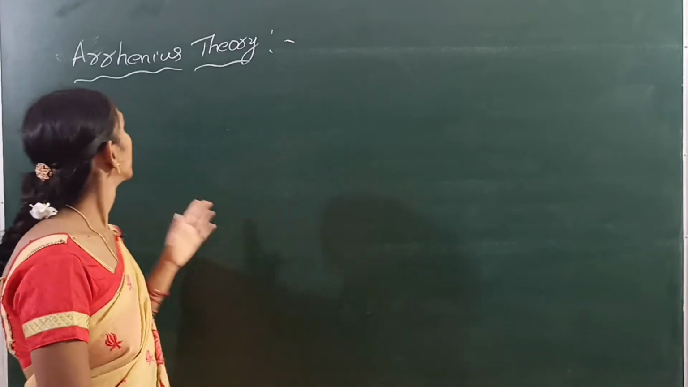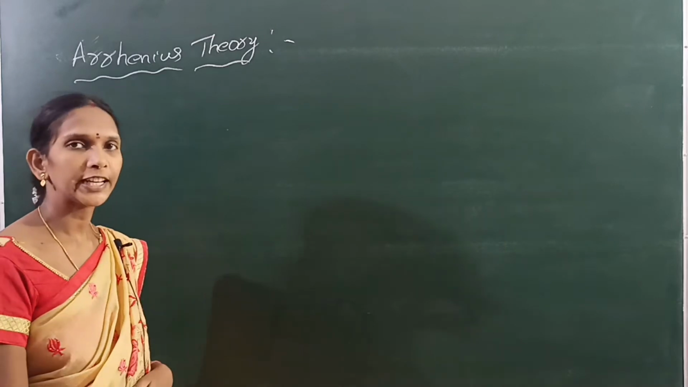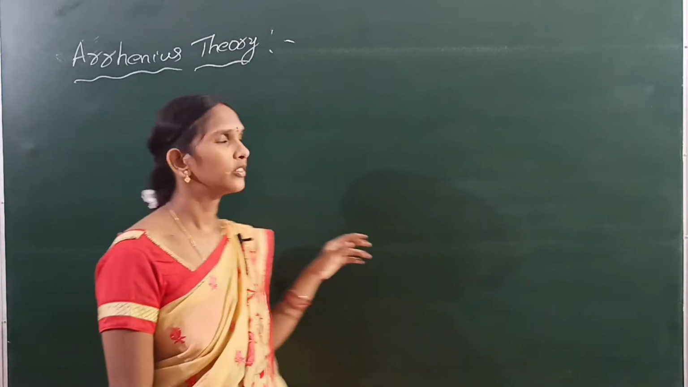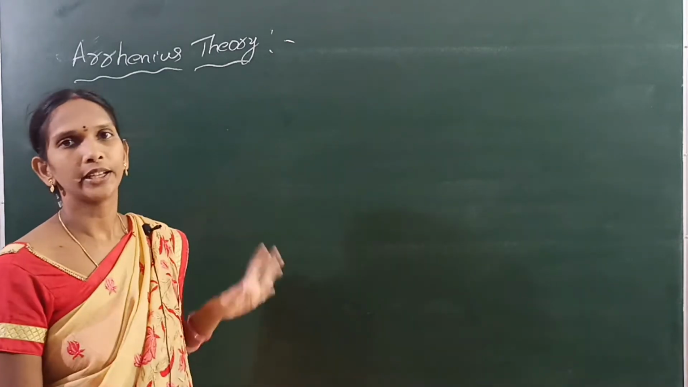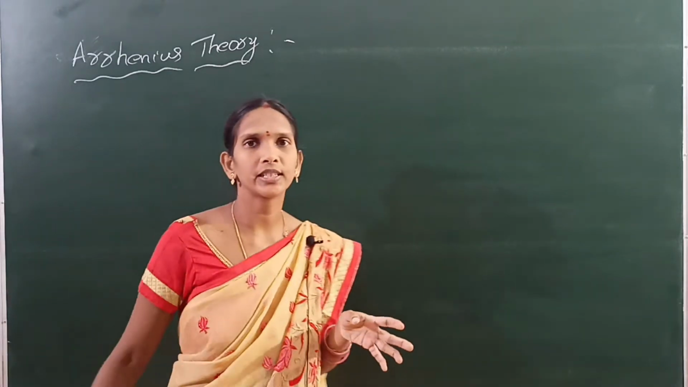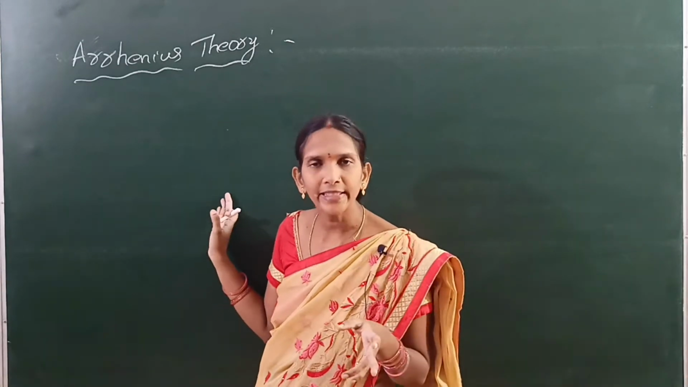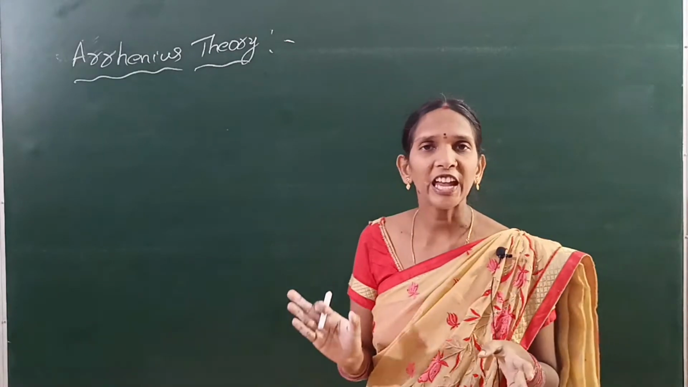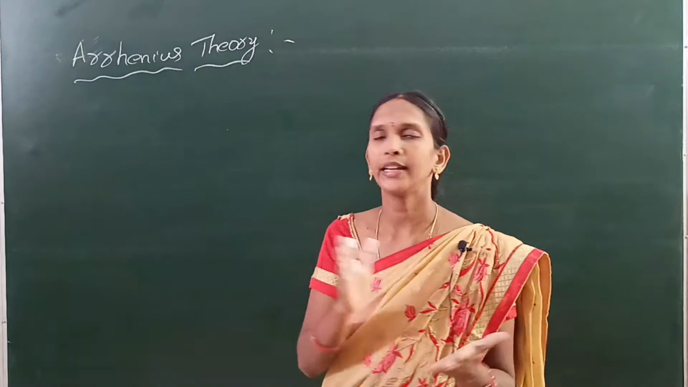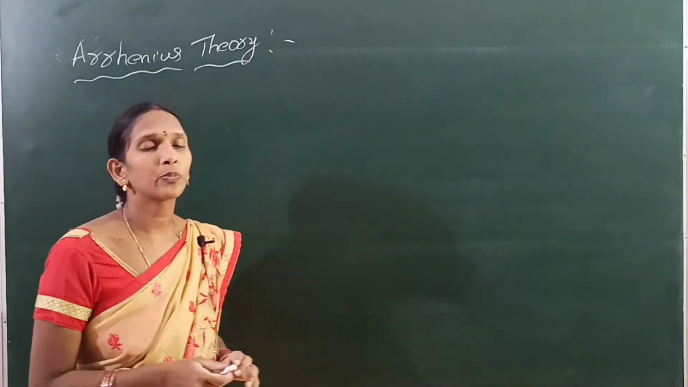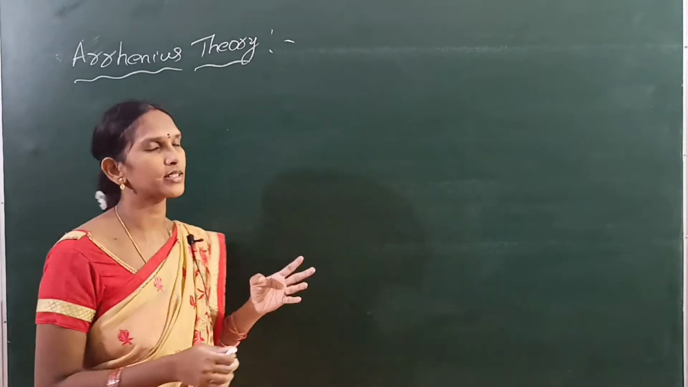Good morning, students. Now we can discuss theories of ionization. The first theory is Arrhenius theory. Arrhenius proposed this theory to explain the behavior of electrolytes and the process of electrolysis.